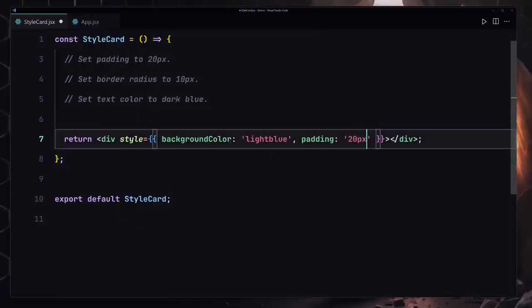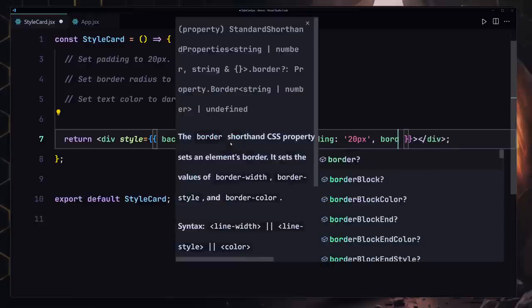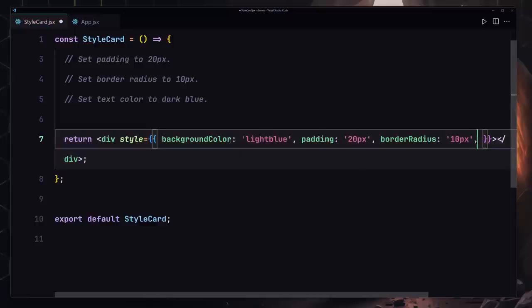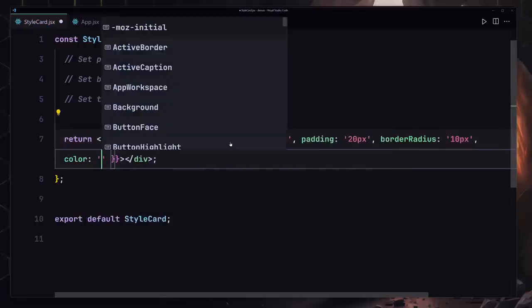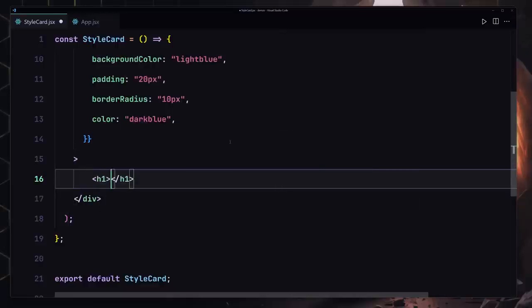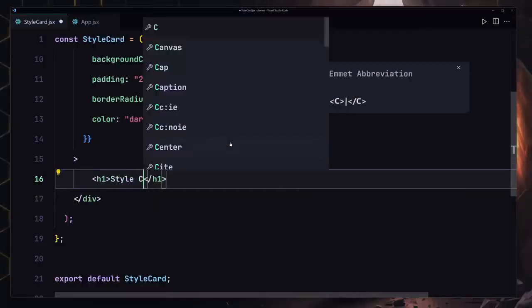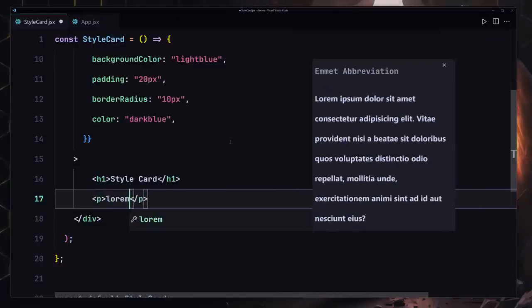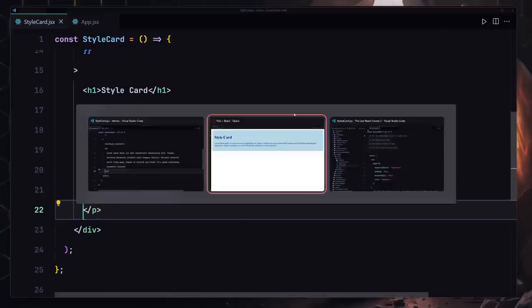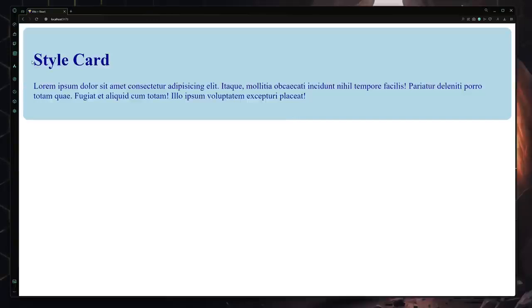We are also going to be providing the border radius, not border right, but radius. Border radius will be set to 10 pixel, and we are also going to be providing the color, and the color will be set to dark blue. Okay, so I'm going to save my file. I'm going to also provide my h1, which will say style card. We're also going to be providing a paragraph which will say lorem 20, or maybe lorem 30 would be fine. So if I save my file, and now let me check this out. So we are now getting this style component by using the inline style.